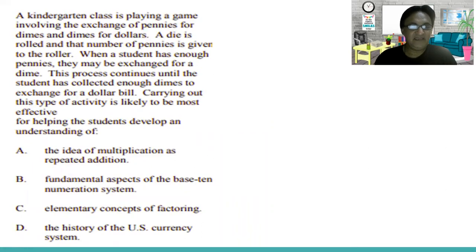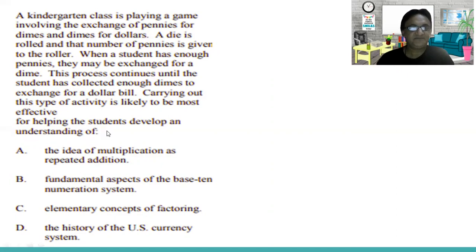A kindergarten class is playing a game involving the exchange of pennies for dimes and dimes for dollars. A die is rolled and that number of pennies is given. One thing to be clear on: the die has 6 maximum numbers, 1, 2, 3, 4, 5, 6, right? So you have to be careful. The die is representing the numbers.